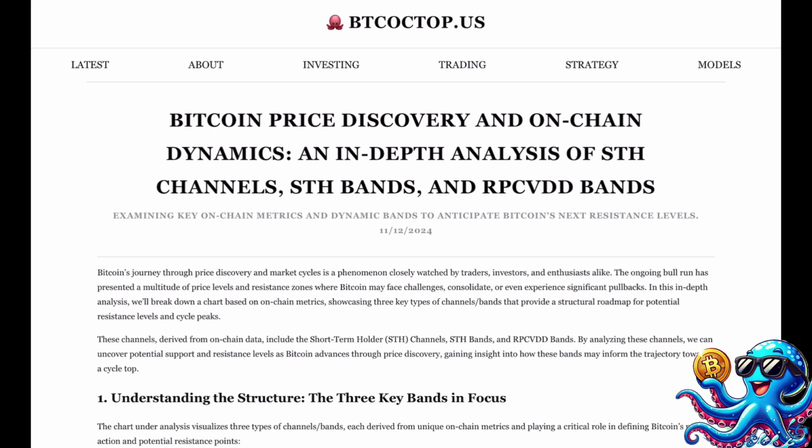In this in-depth analysis, we'll break down a chart based on on-chain metrics, showcasing 3 key types of channels and bands that provide a structural roadmap for potential resistance levels and cycle peaks. These channels, derived from on-chain data, include the short-term holder SDH channels, SDH bands, and RPCVDD bands. By analyzing these channels, we can uncover potential support and resistance levels as Bitcoin advances through price discovery, gaining insight into how these bands may inform the trajectory toward a cycle top.